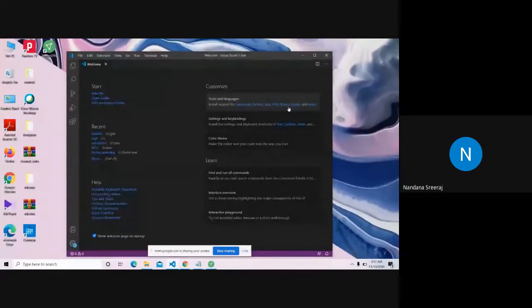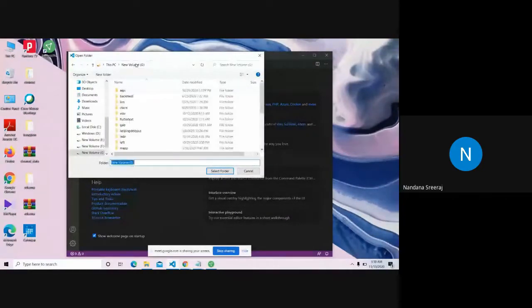Yeah, so a fresh VS Code window will look like this. What you have to do is open the folder that you've created. I've created a folder called Web Weekend, and I advise you not to create the folder in local disk C, because you have your computer files there. If you accidentally delete something, it'll be a great mess. So I advise you to create the folder somewhere other than local disk C.